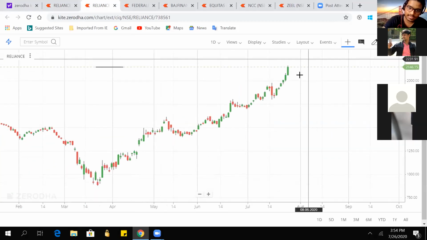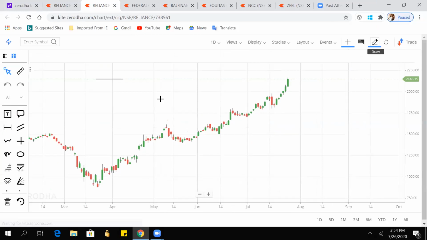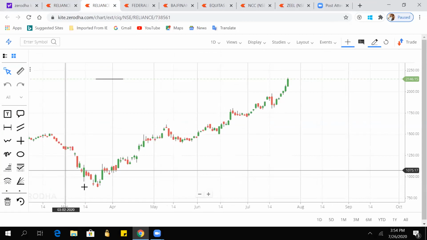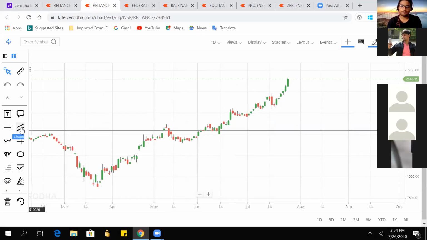This is the Reliance chart. And also, it's not that we have to draw lines only. We can draw in the form of channels also.